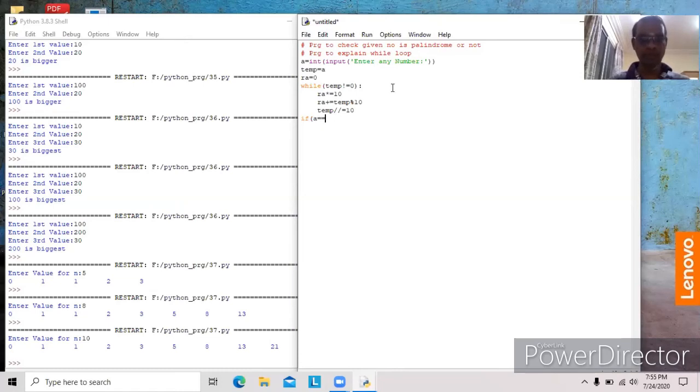If A equal to RA, print A is palindrome. Else, print A is not palindrome.